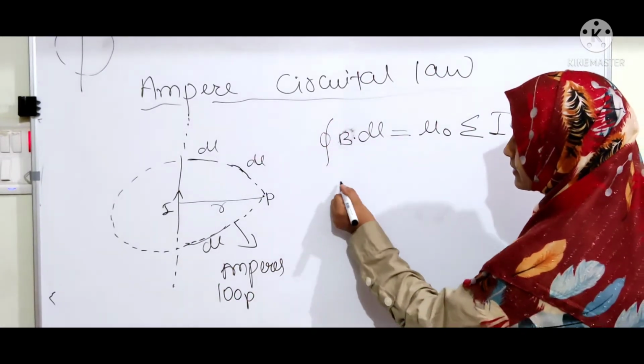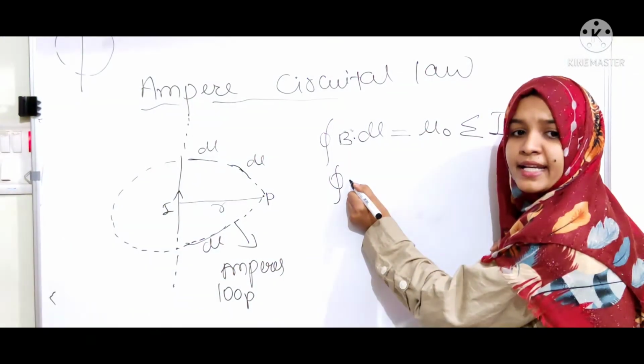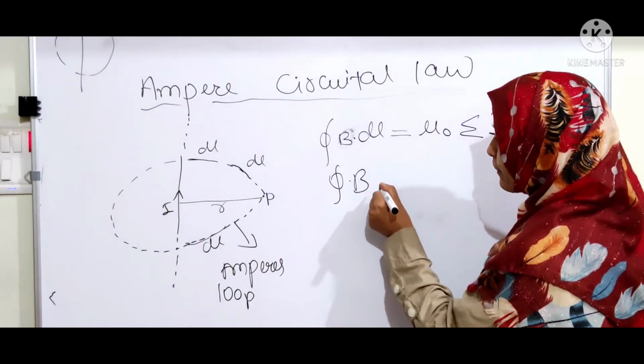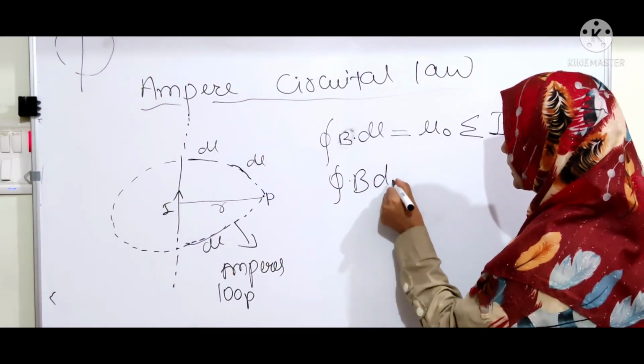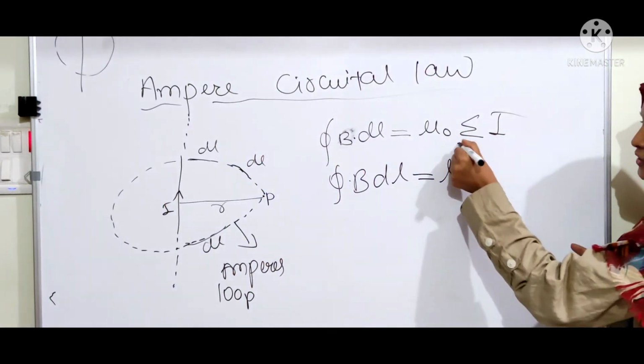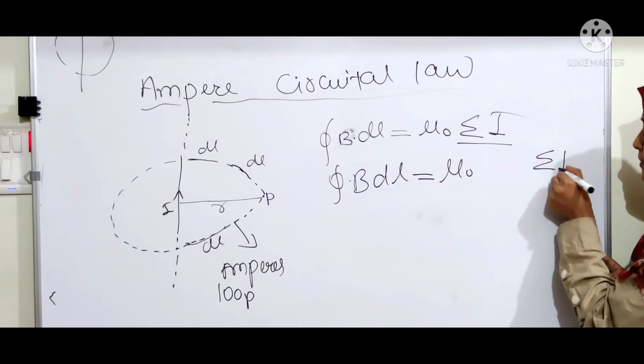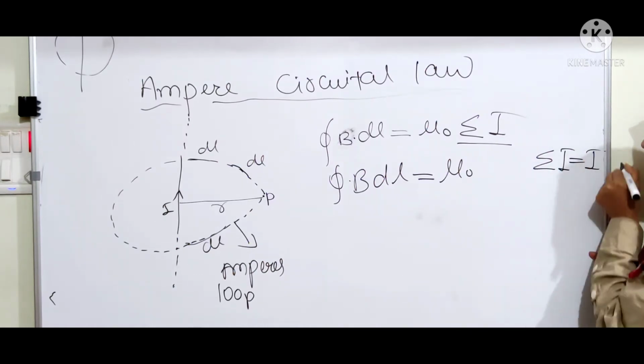So the closed integral of magnetic field B dot dl is equal to mu naught times sigma I. The algebraic sum of current is equal to I. Why?